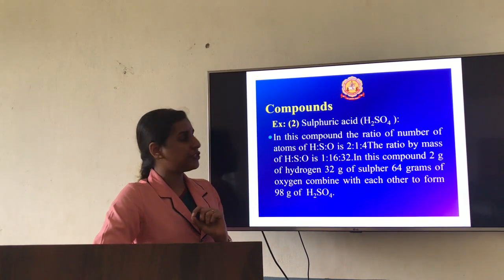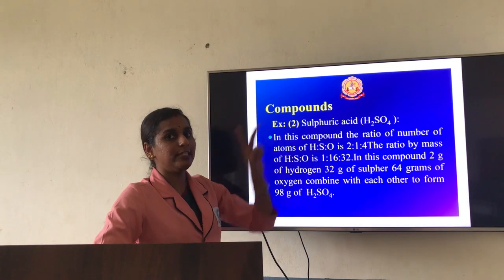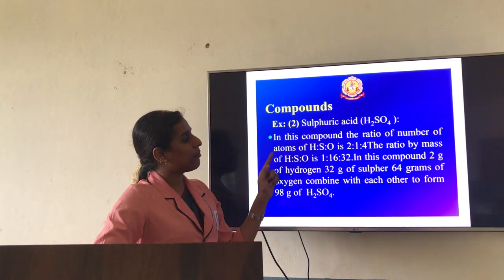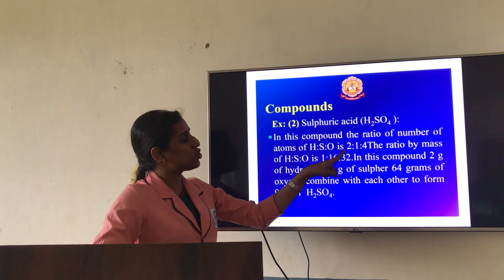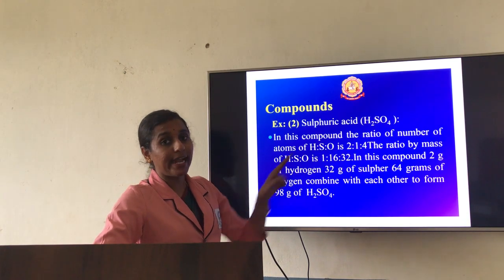of atoms ratio, if I ask, you will be able to write: hydrogen, how many atoms are present? 2. Sulfur 1, oxygen 4. So the number of atoms ratio will come as 2:1:4.